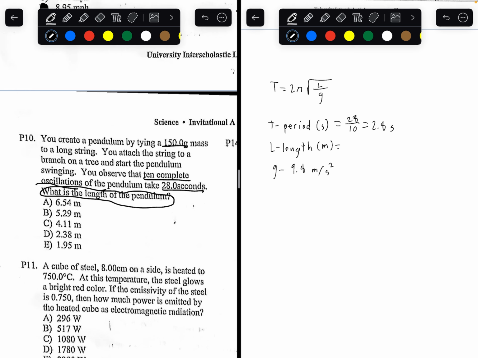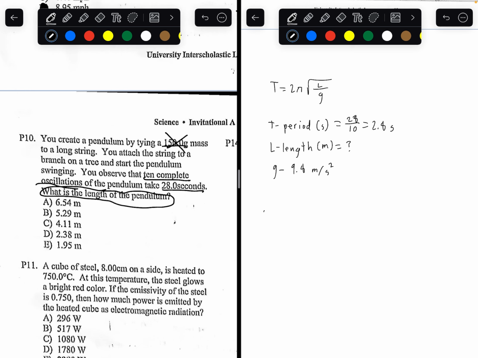The length is what we're trying to find out. And believe it or not, we don't even need the mass at all. We don't need a mass for a pendulum. We'll need it if we're trying to identify the spring, because the spring will have mass in its equation, but pendulum only has length.